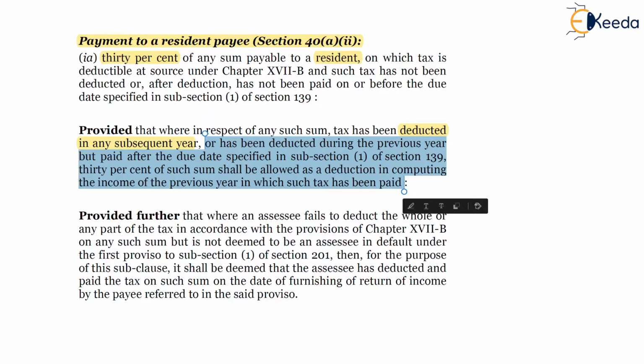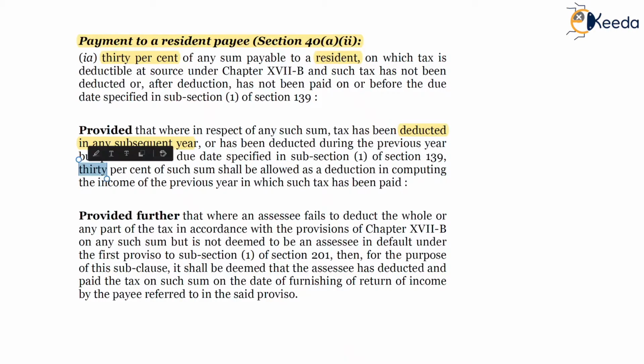has been deducted in the subsequent year, or has been deducted in the relevant previous year but after filing of return of income the taxes are paid, then 30% of such sum shall be allowed as deduction in computing the income of the previous year in which taxes have been paid. So 30% will be allowed in the subsequent previous year and 70% will be allowed in the relevant previous year.